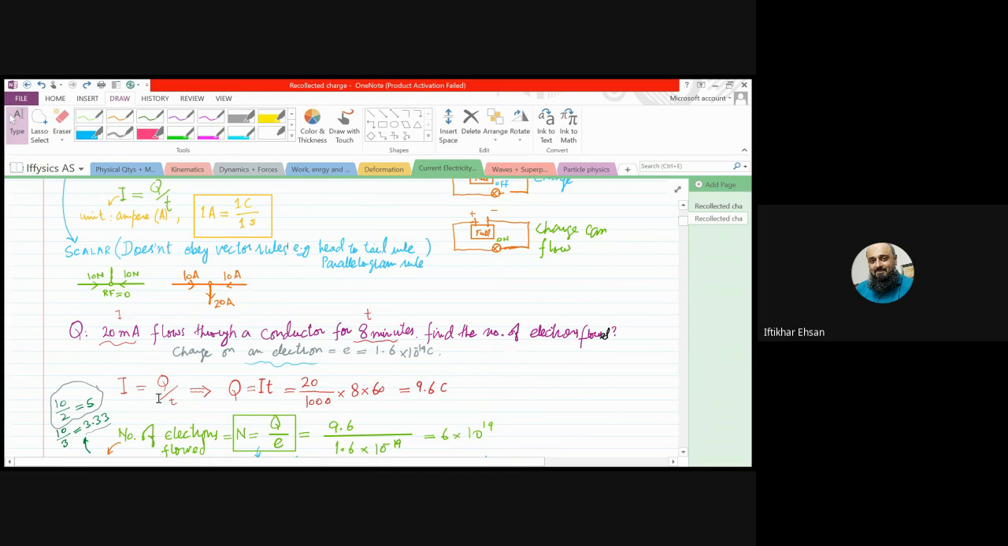Find the charge. So we can use the formula I is equal to Q over T. Charge is Q, so Q is equal to IT. You can see the formula, and milli means dividing by 1000, right? And minutes are to be converted into seconds by multiplying by 60.